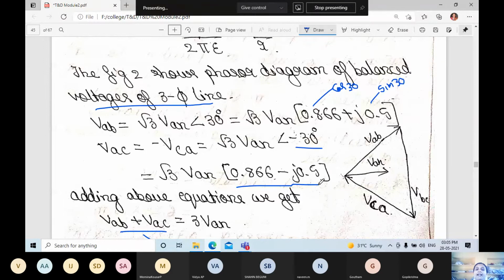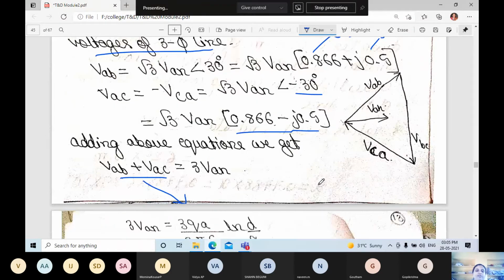If we add VAB plus VAC, we get 3 times VAN.